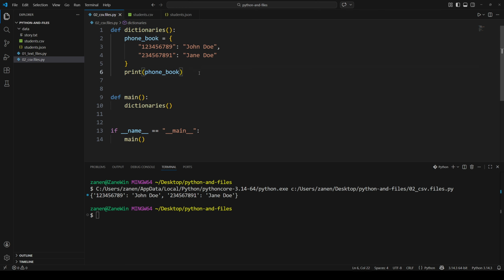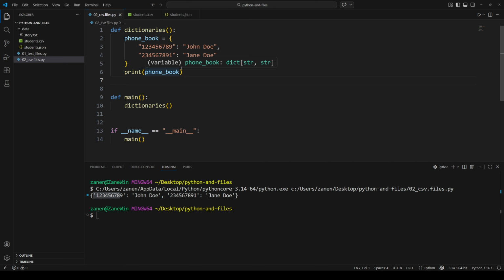Before Python 3.7, dictionaries were not ordered by default. Sometimes we would get Jane Doe first, sometimes we would get John Doe. I mean, this key. But now they're ordered, so that's an important concept to understand. Before, we would have to use a special type, I think it was called OrderedDict. This type, if we put our mouse over it, is dict. But we don't need to use that anymore, since this is now built in.